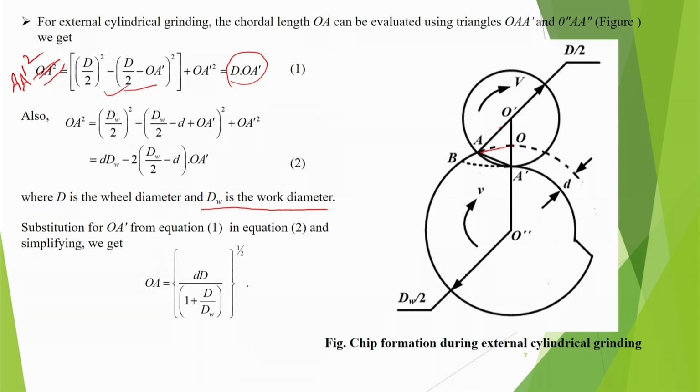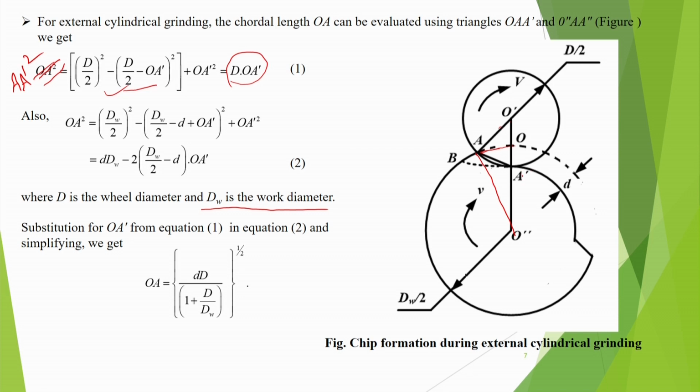Suppose now from this one, if we get d_w by 2 square in the same way, and minus d_w by 2 minus small d, and plus OA prime, we have added.